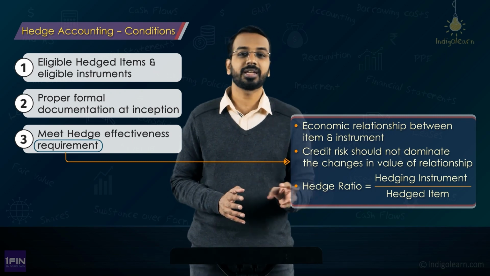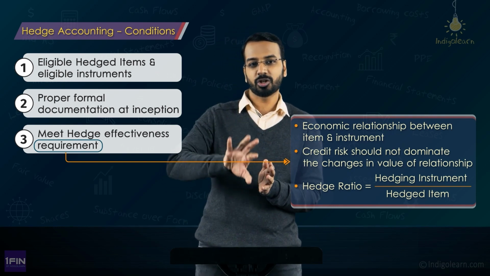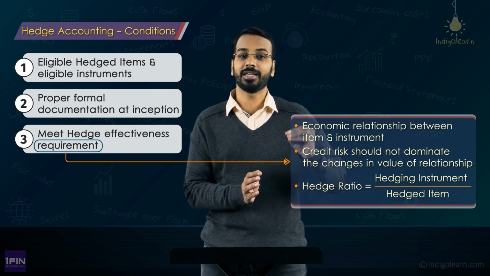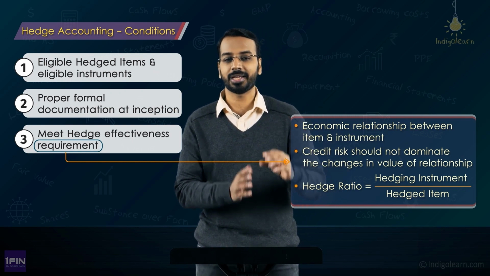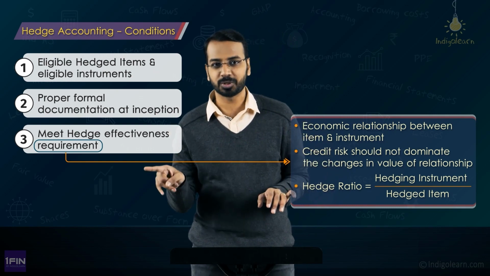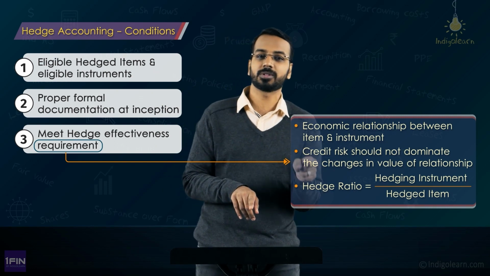Now, this prescription regarding hedge ratio is important, because otherwise what the entities will do is, the actual risk management strategy is something else, and to manage their P&L they will include part of it as a part of hedge accounting, part of it outside the hedge accounting. The standard is very clear. You look at the risk management document, what is the hedge ratio defined there, use the same hedge ratio for the purpose of accounting as well.